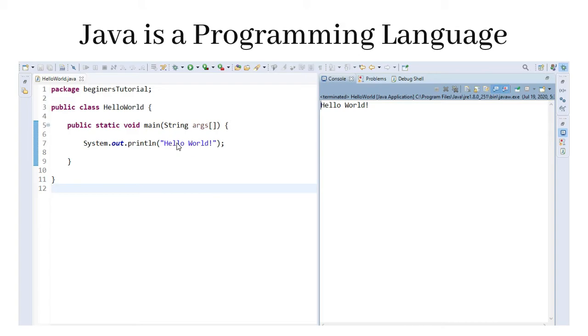So after writing all these three lines, if you execute your program by clicking on this button, then the output will come on the console like this, hello world. So now you must have got the idea that to write a program in the Java language you will have to follow a certain set of rules, which we will be talking about in future sessions.